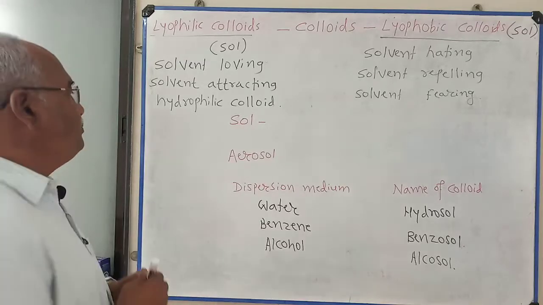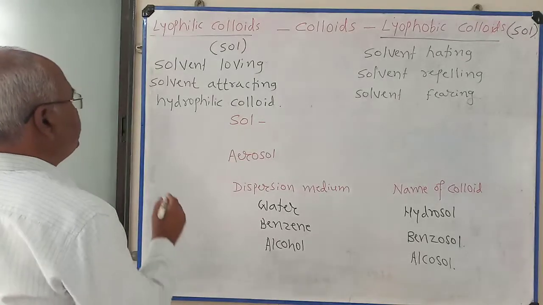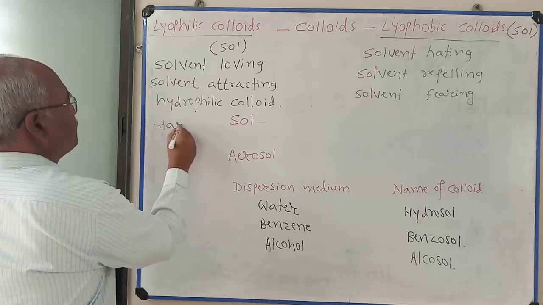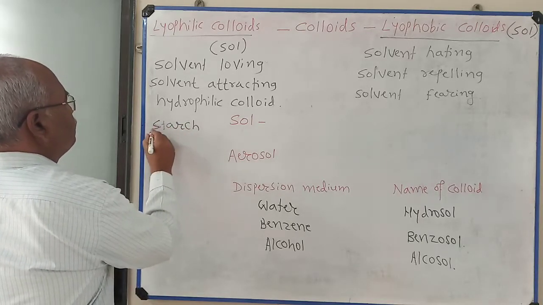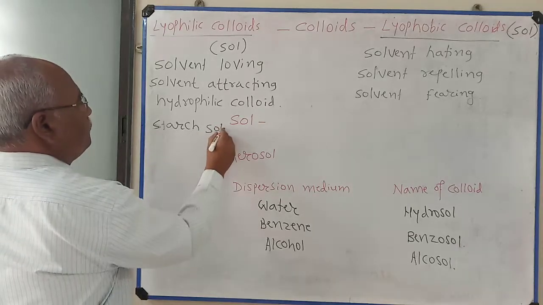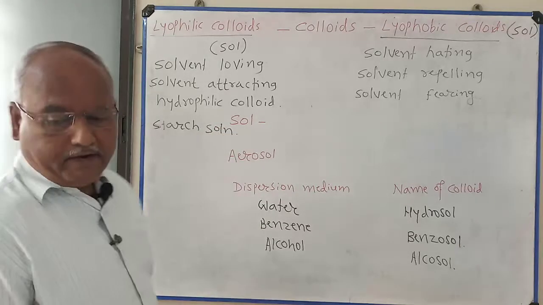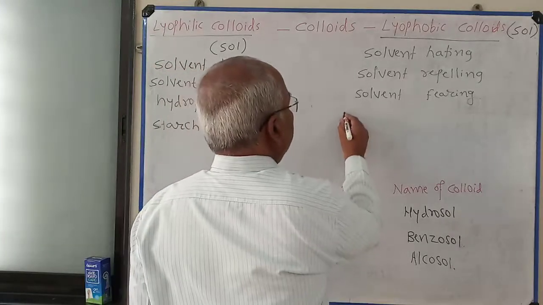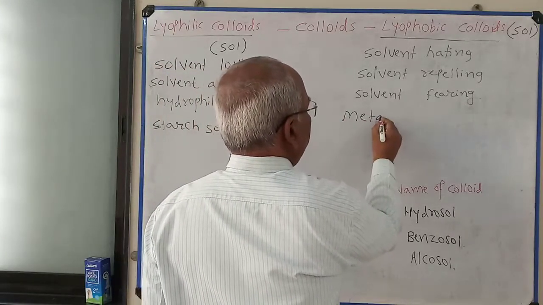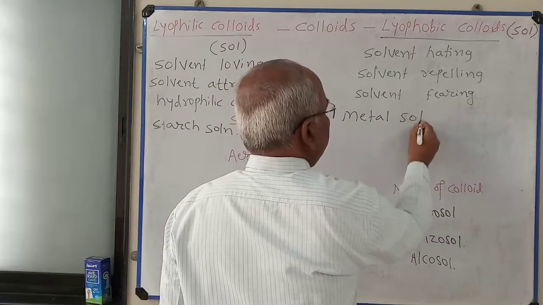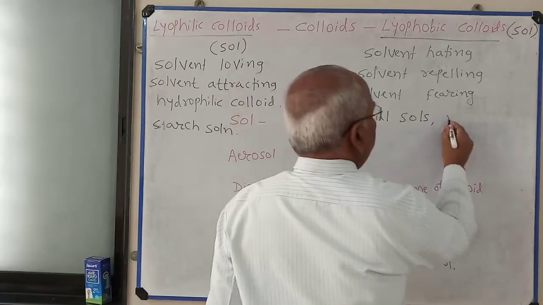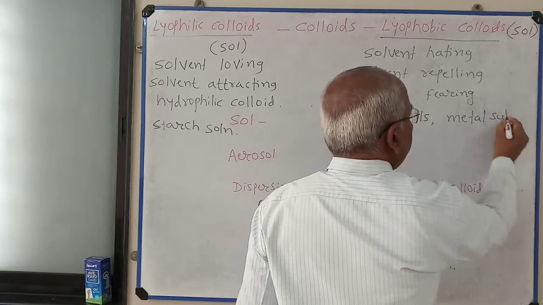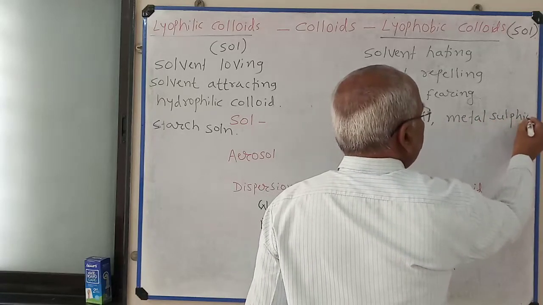So the example of lyophilic colloid is starch solution. And lyophobic colloid is metal sols or metal sulfide sols.